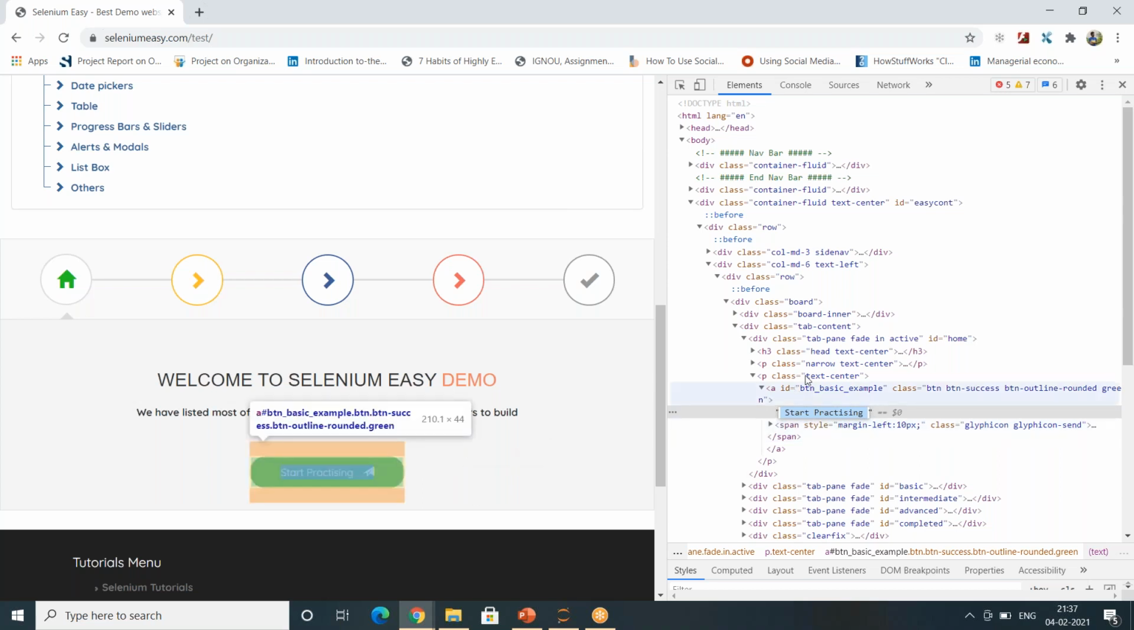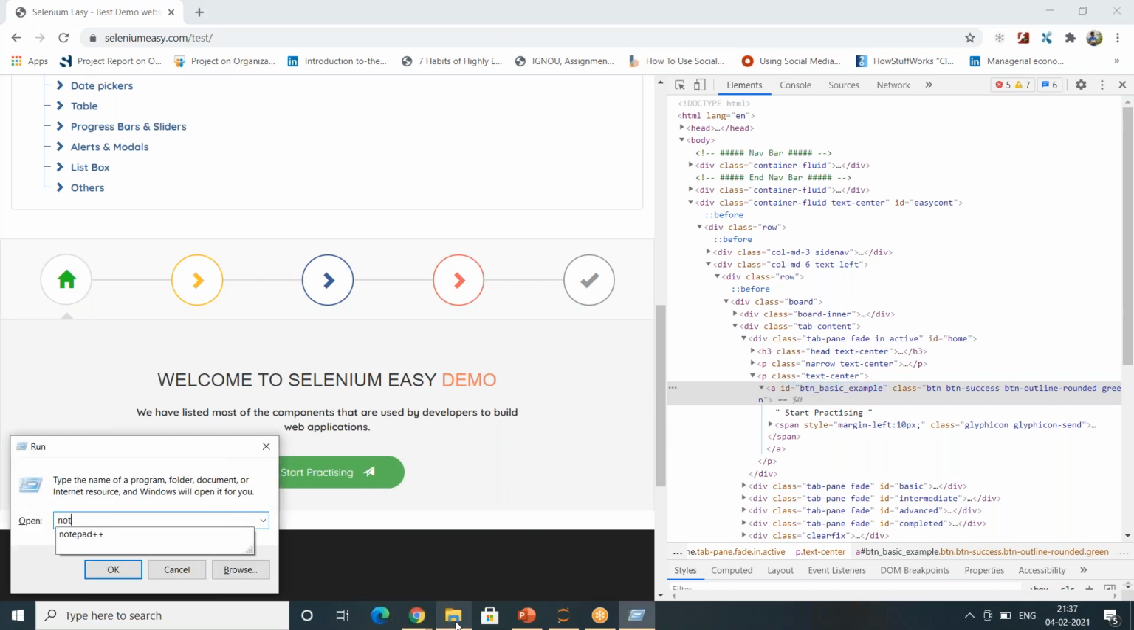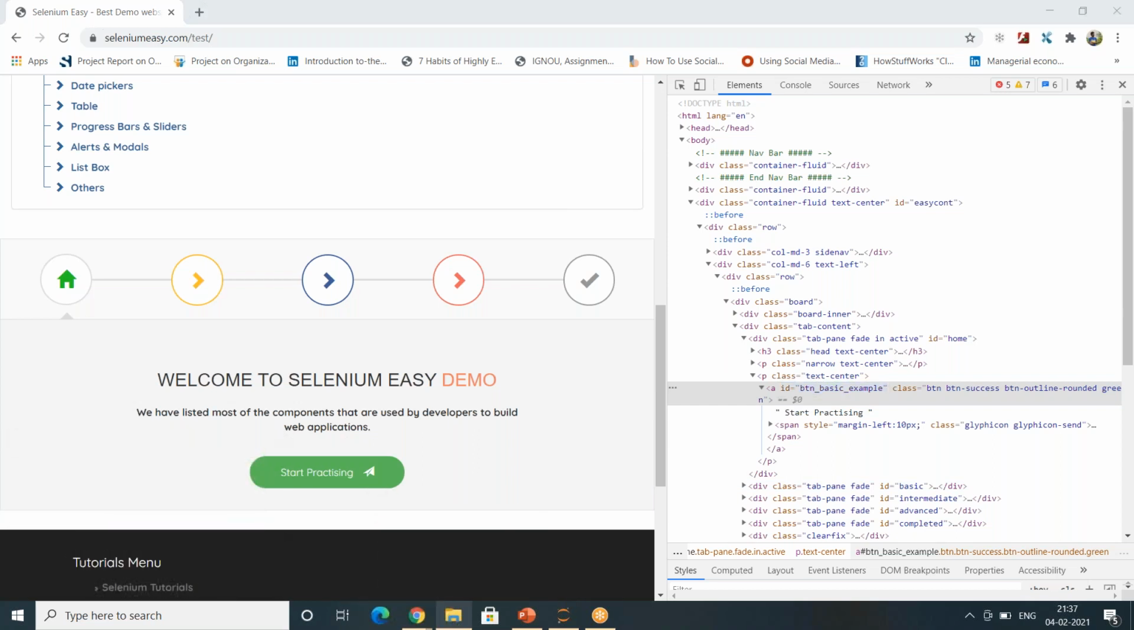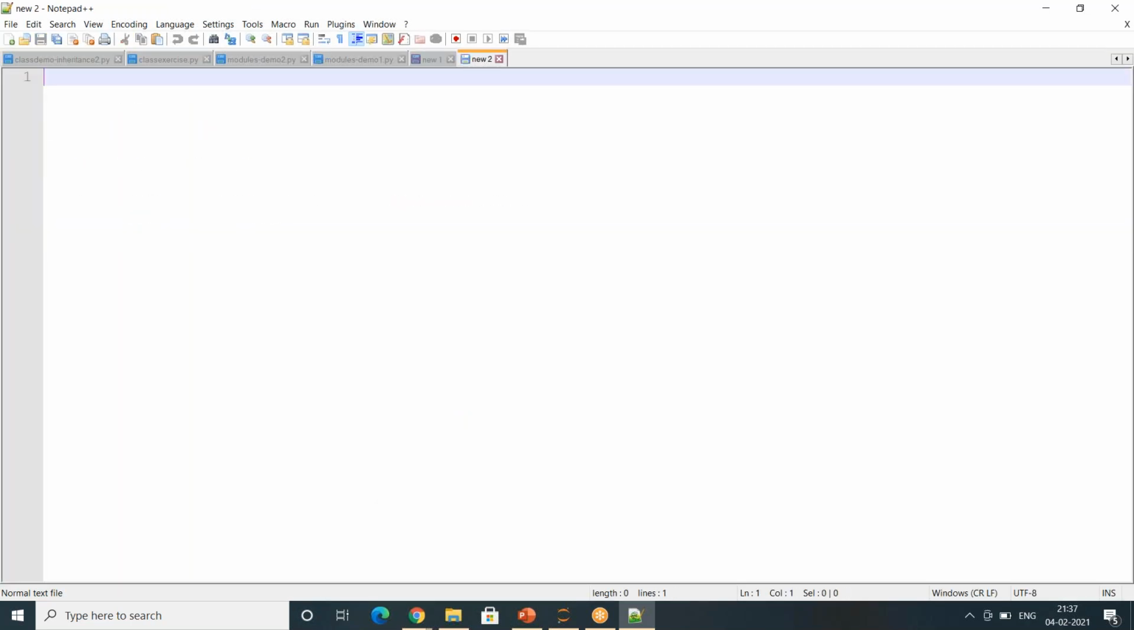So for this particular button, the XPath would be, I will give you a cheat sheet also in this course, how to write an XPath. The XPath for this button is going to be something like, let me open Notepad++. In the meanwhile, if you guys have any question, you can ask me. Anyone has any question? Keep it interactive, guys.